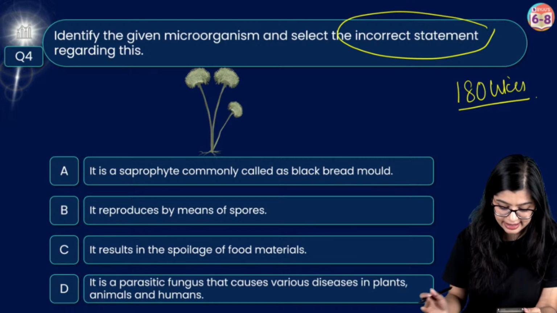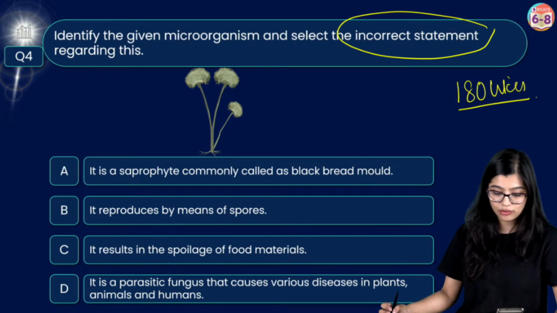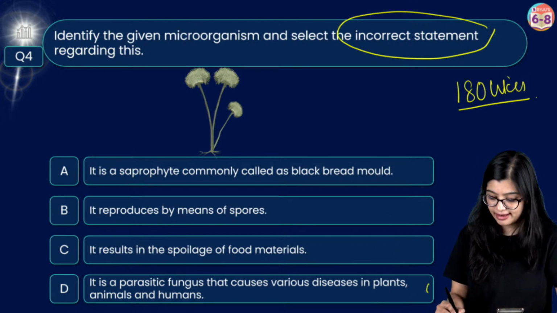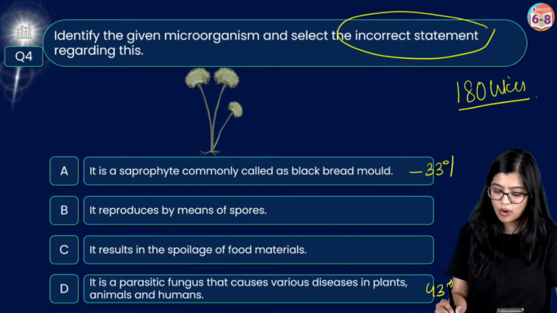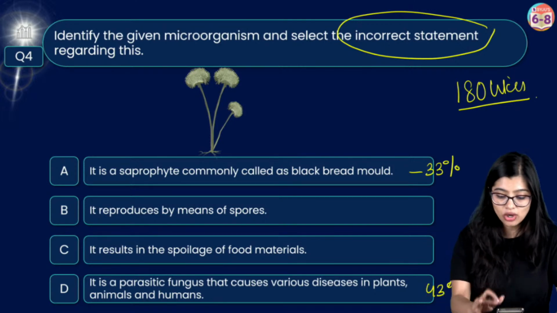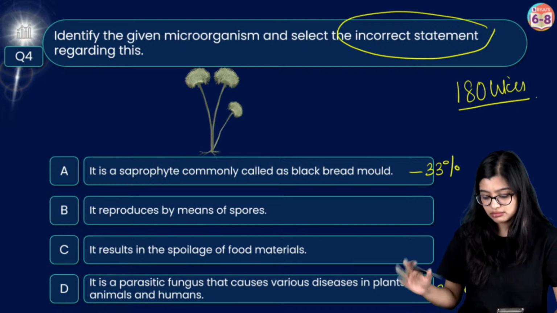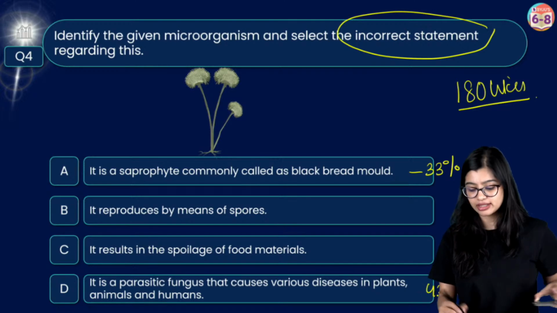So here I can see that close to 120 votes are in and 43% of you say option D, 33% say option A. Okay. So we can close the polls, and although majority got the correct answer, some of you still got confused.